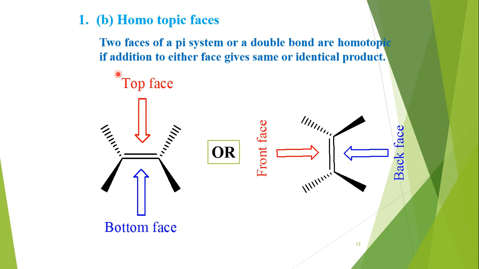From the top face we are viewing the top side lobe of the pi molecular orbital, and from the bottom side we are viewing the bottom side lobe of the same pi bond.